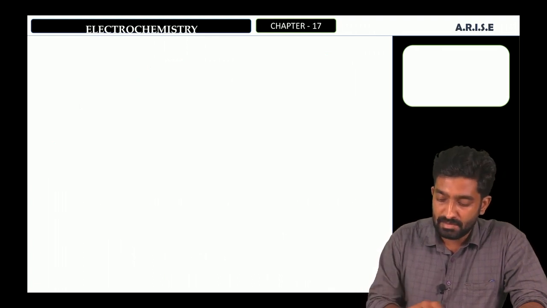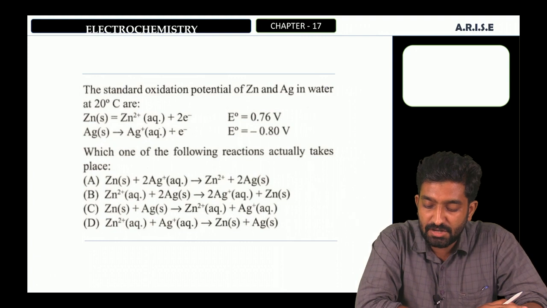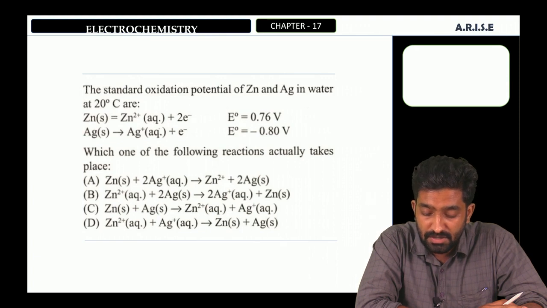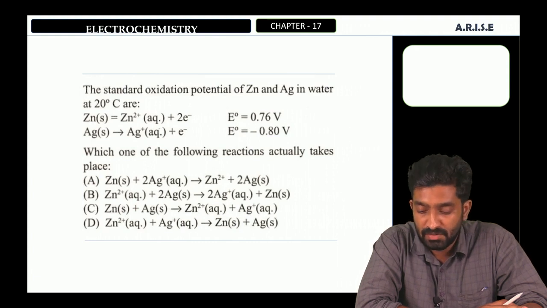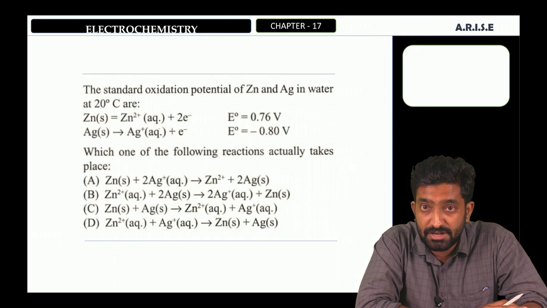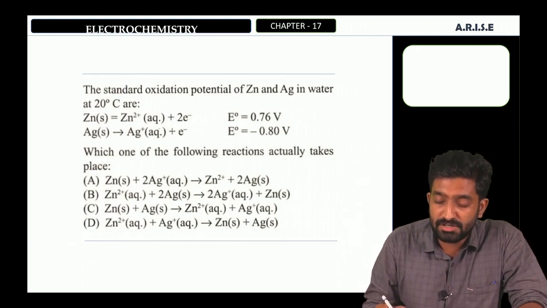Clear? Then the next question. Okay. The standard oxidation potentials of zinc and silver in water at 20 degrees Celsius are: Zn gives Zn2+ plus 2 electrons, Ag gives Ag+ plus 1 electron. Here the potential is the oxidation potential, not the reduction potential, because the reaction is oxidation, that is, losing of electrons occurs.